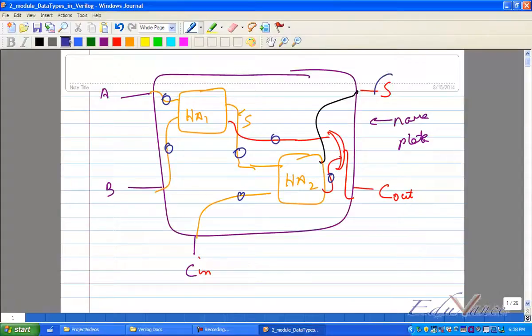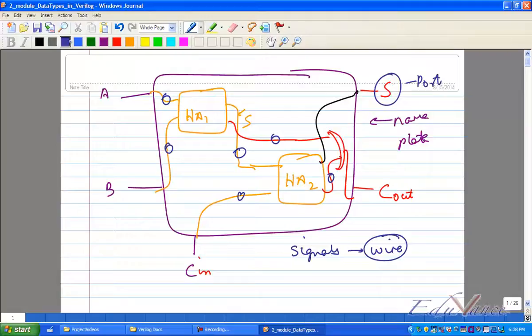Can I say this is a port? It's a port, right? Finally, input and output ports. Please understand this. Whenever you are thinking in terms of signals in Verilog, you have to think of it as what? A wire. Wire, right? Finally, what does a signal do? A wire will connect to another guy internally and transmit the signal. Yes or no? Correct? You have to think in terms of wire.